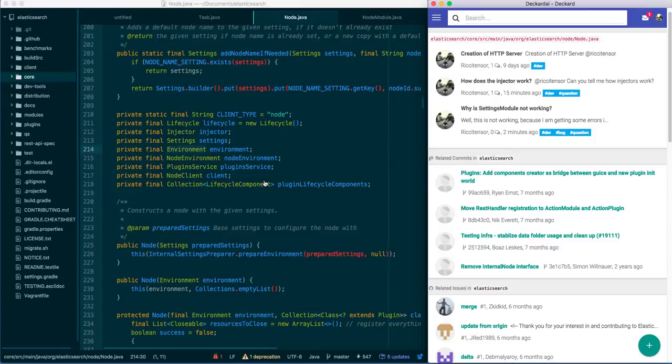So now your code is not naked anymore. It's equipped with all this knowledge base, like meta knowledge, created by users or generated by Deckard bots.